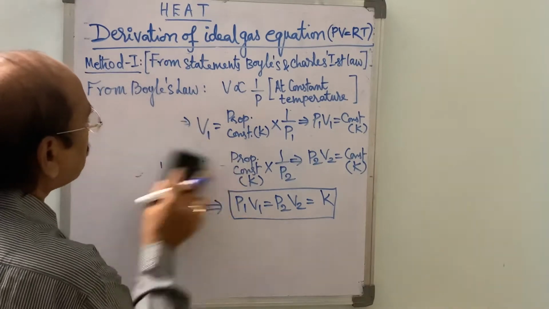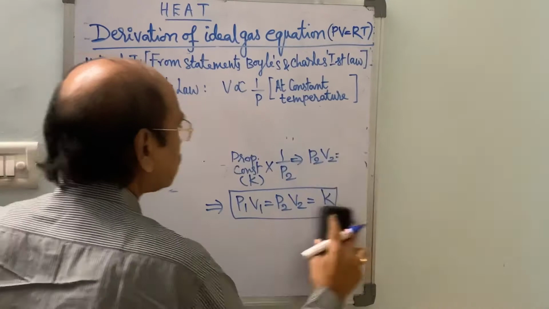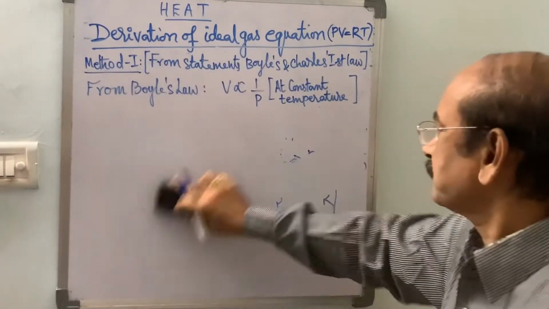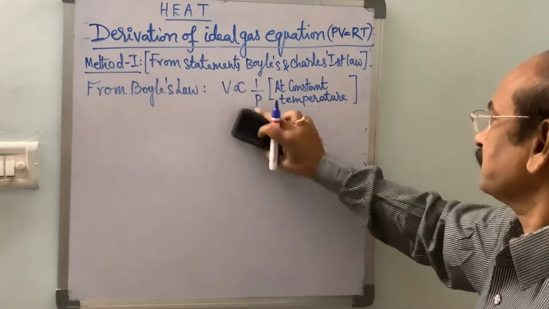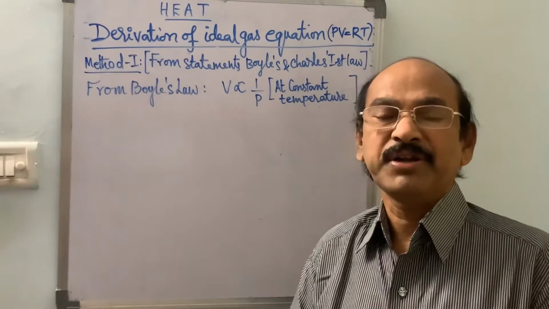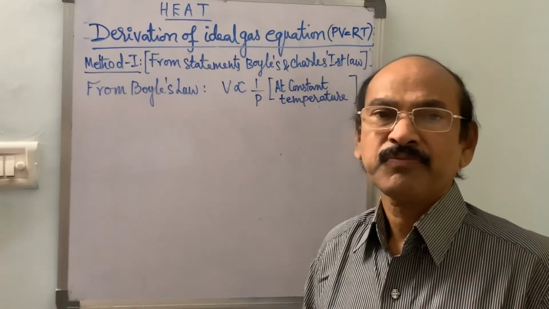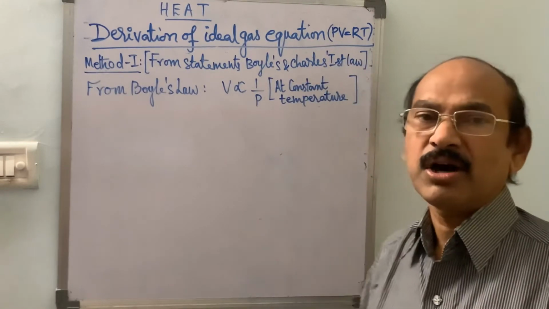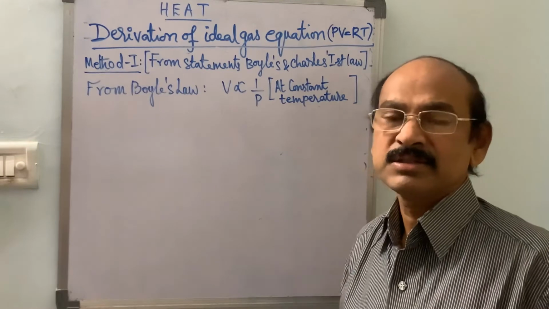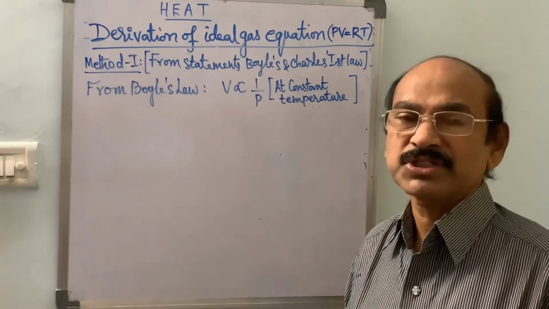Now we go to the statement of Charles' first law. Charles studied the relation between volume and absolute temperature keeping pressure constant. It is known as Charles' law at constant pressure, or Charles' first law.